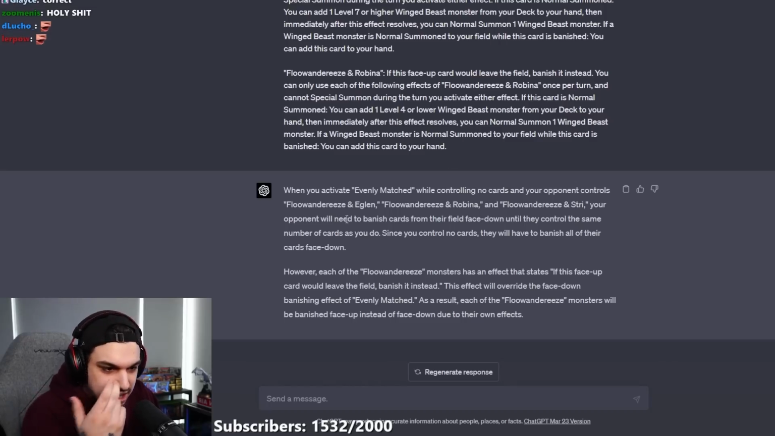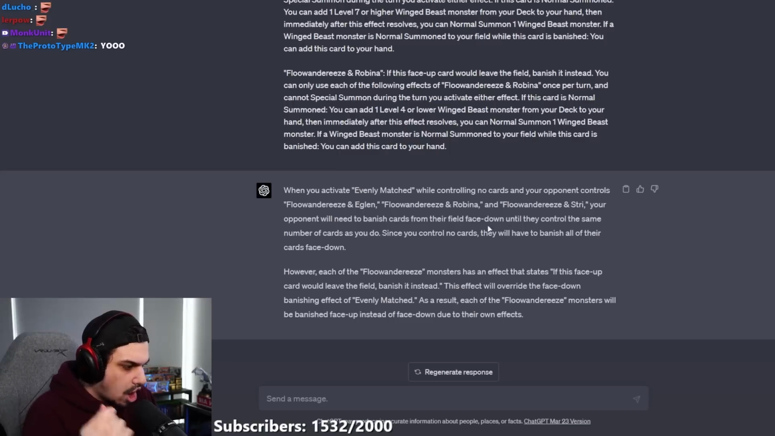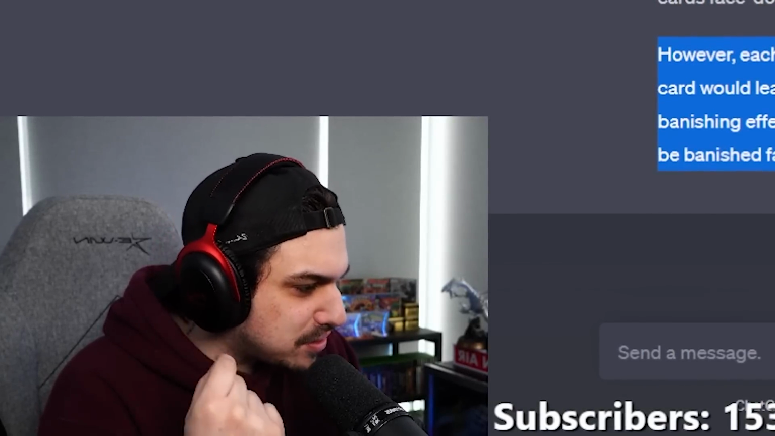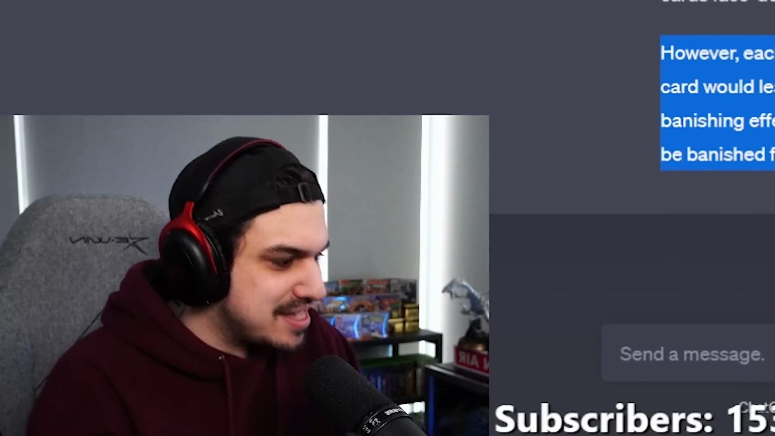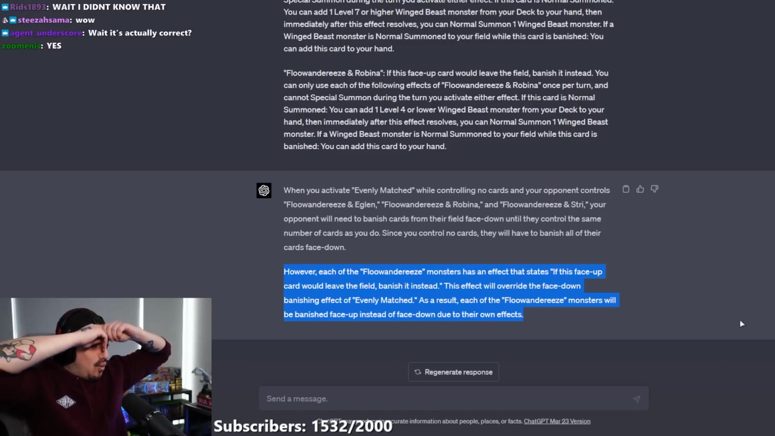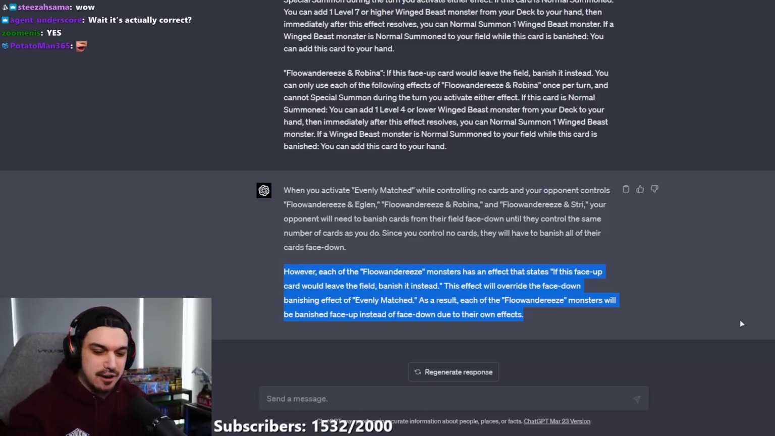So it doesn't comprehend that Evenly Matched is on my field, so it does count as a card, but it knows that the Floowandereeze monsters' text that banishes them when they leave the field overrides the face-down banishing of Evenly Matched. What the fuck? Wait, that's terrifying. Most players didn't know this. Chat, put a one in chat if you didn't know this.